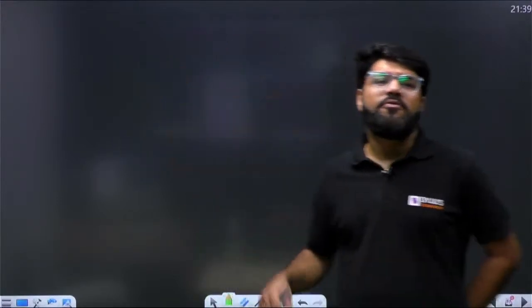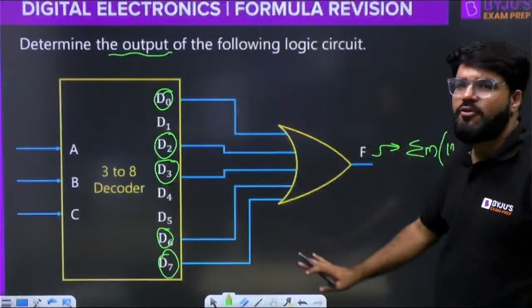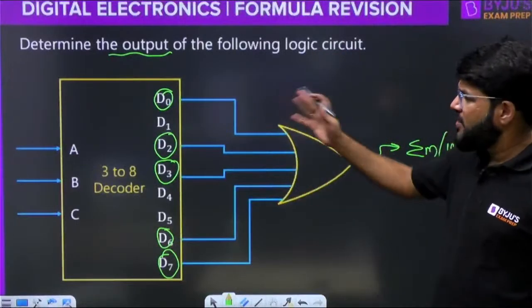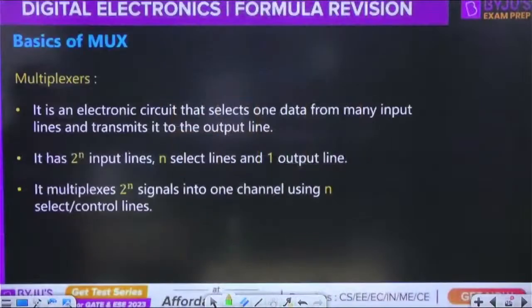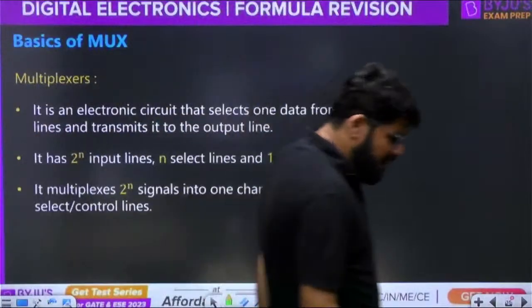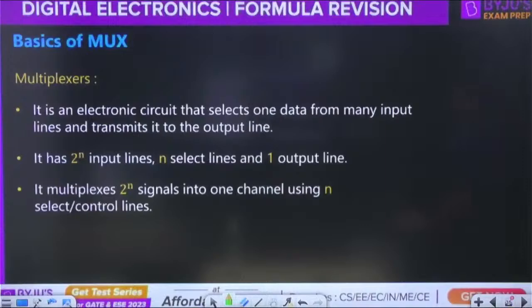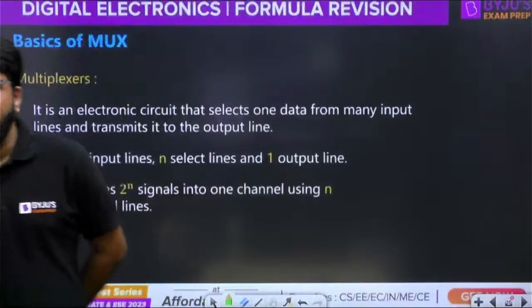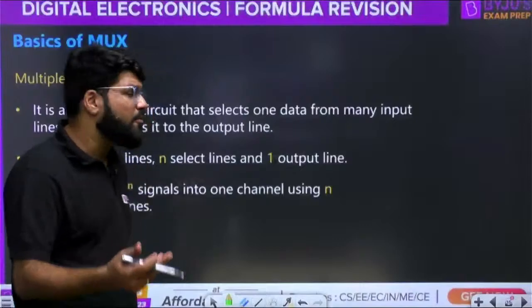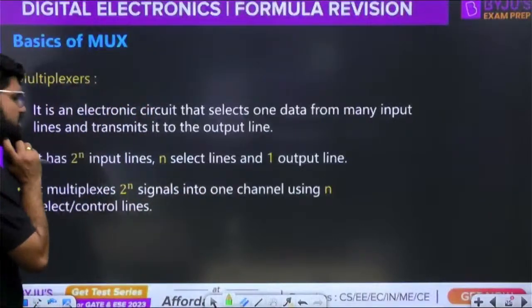But this is a type of question I want to revise, so I am showing you in the form of a question. I cannot show any formula for this. Next, similarly, what are the types of questions expected from multiplexer? In multiplexer also, at the gate level, you are not going to expect any formula type of approach, but a question type of approach. Let us discuss that.